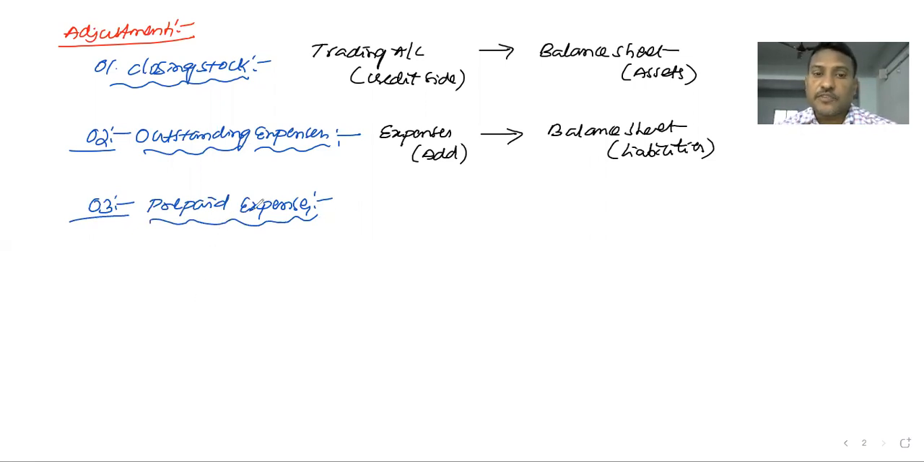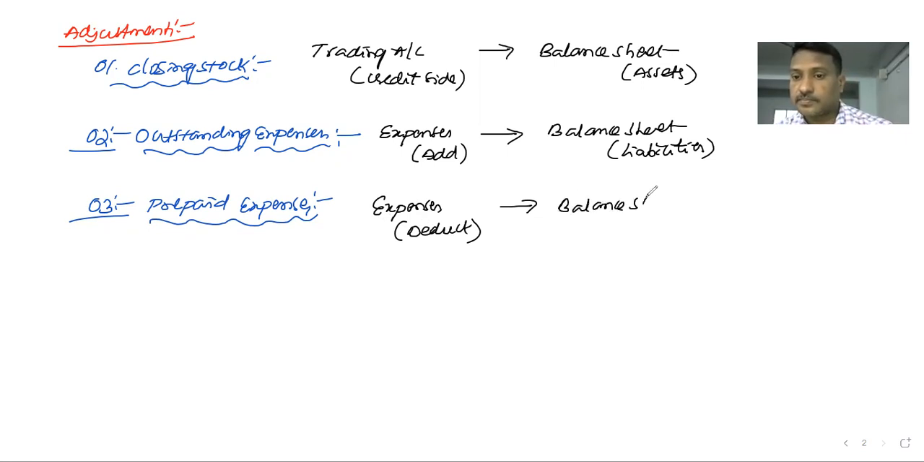In case any prepaid expenses are given in the question, what is the treatment? The prepaid expenses should be deducted from the concerned expenses first, and second, in the balance sheet, it could be recorded on the asset side. Okay, this is about prepaid expenses. We completed the 3 adjustments.